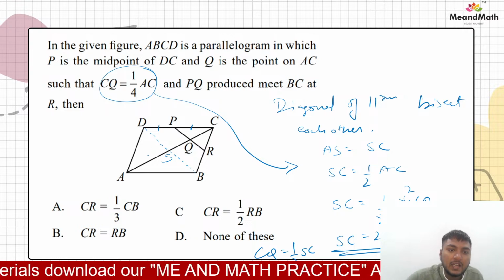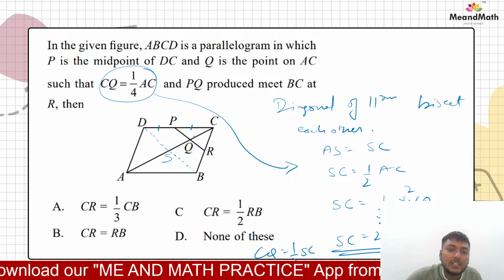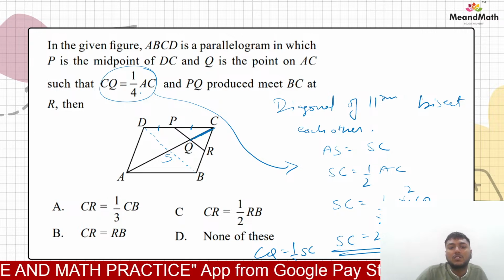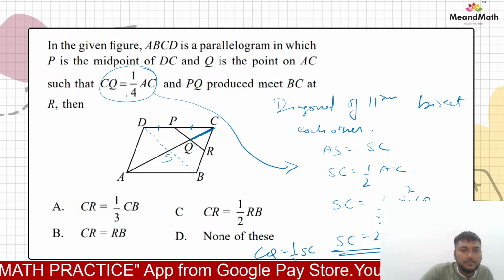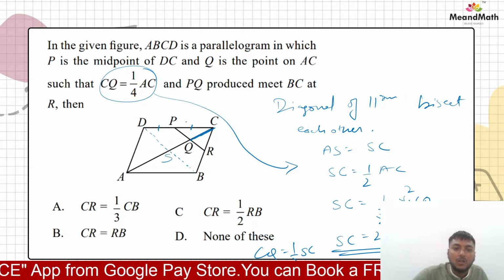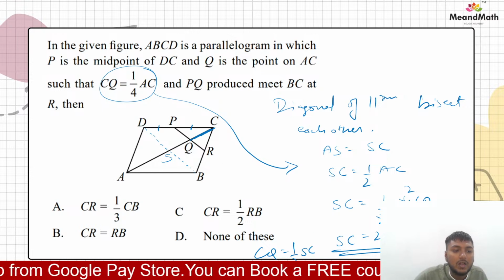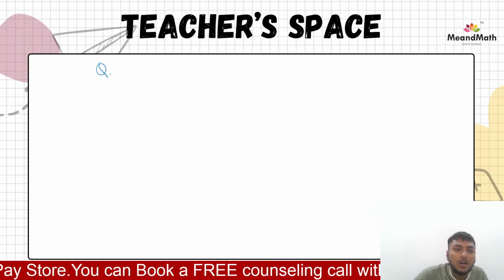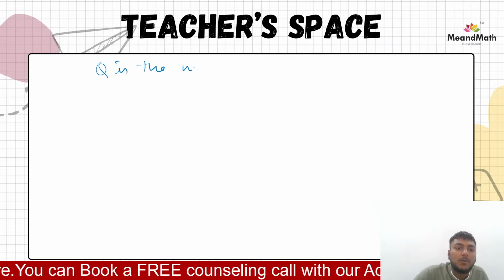बेटा देखो ये डायगोनल मेरा बाइसेक्ट हुआ, आधे का भी आधा कितना हो गया? 1 by 4 हो गया. That is why CQ is what? 1 by 4. Yes or no? So हमने now we proved what? Now we proved that Q is the midpoint of SC. इससे हमें ये फायदा हुआ, Q is the midpoint of SC.